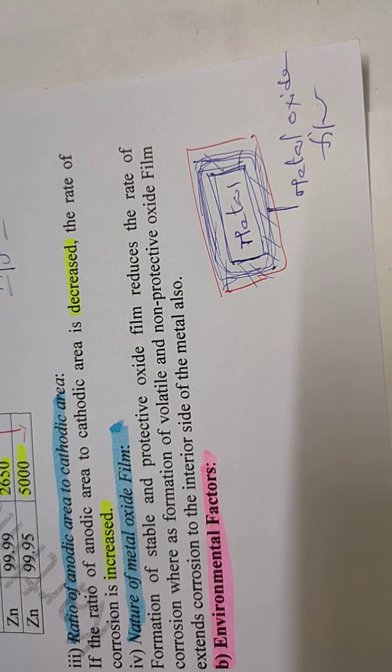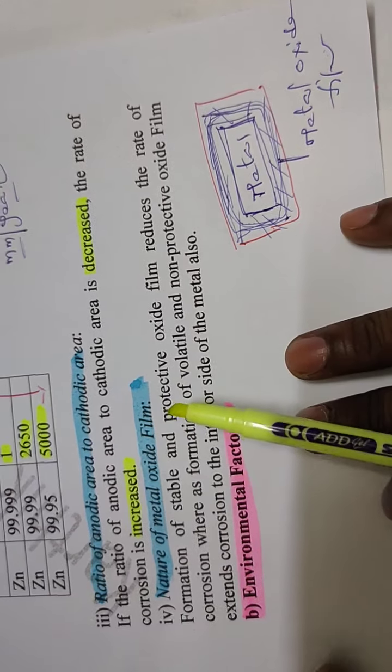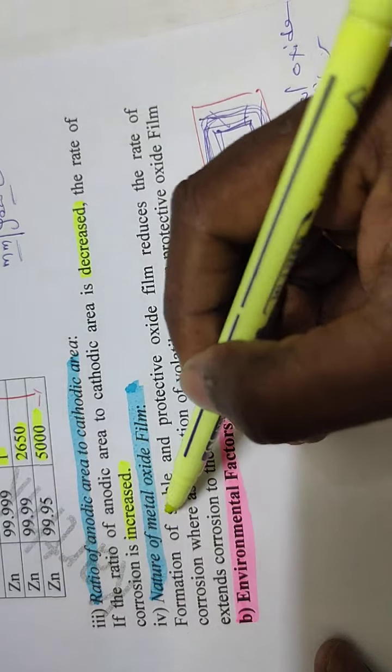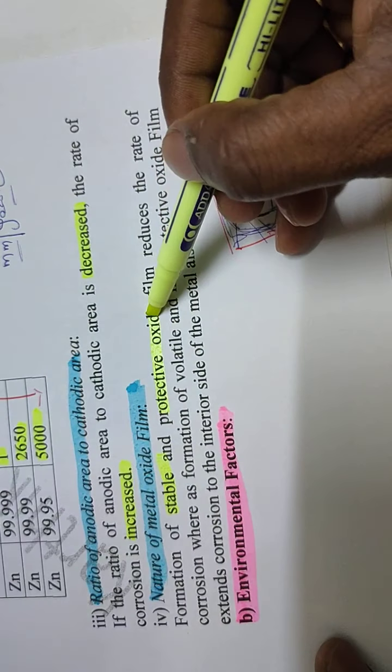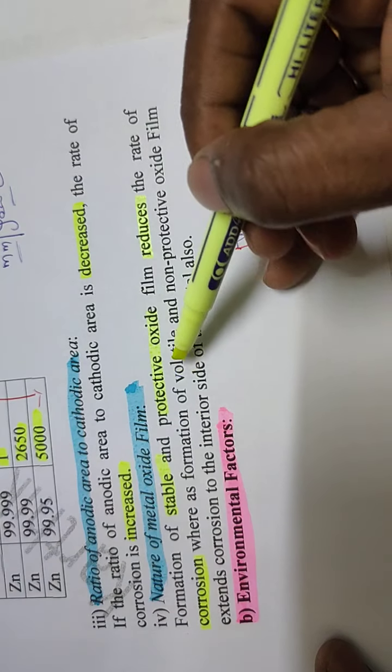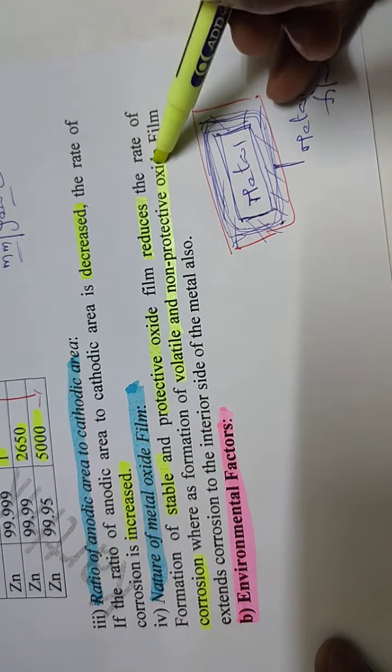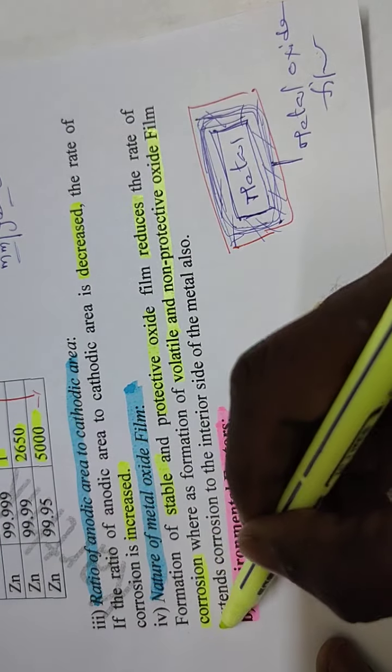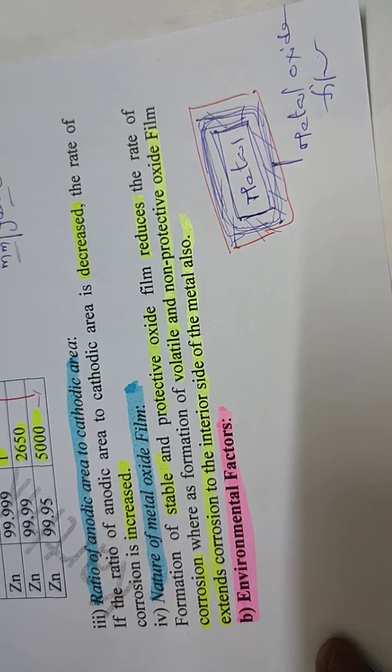So that is explained here. Formation of stable and protective oxide film reduces the rate of corrosion, whereas formation of volatile and non-protective oxide film extends the rate of corrosion to the interior side of the metal also.